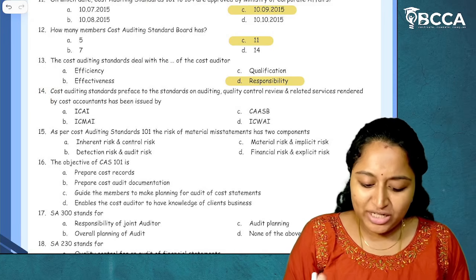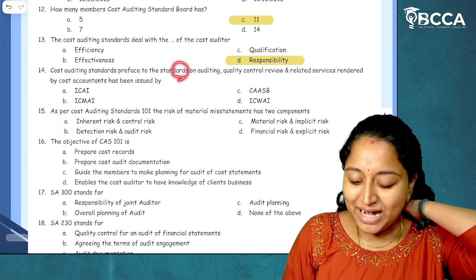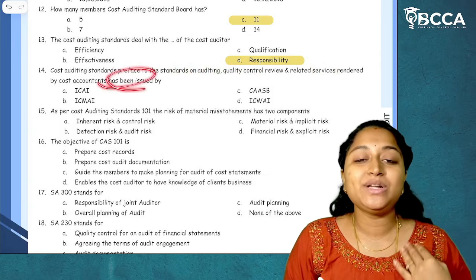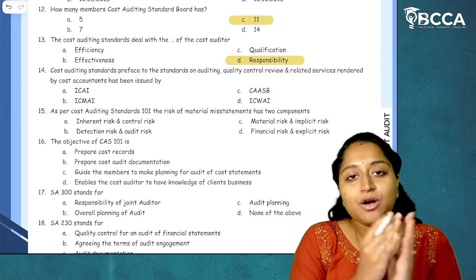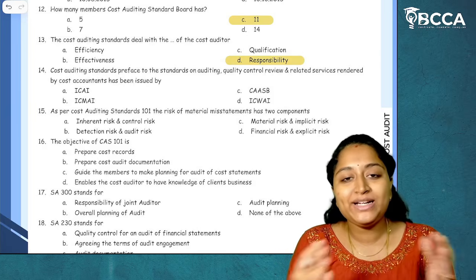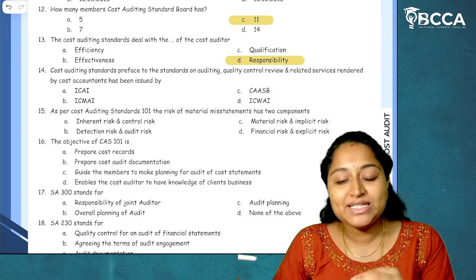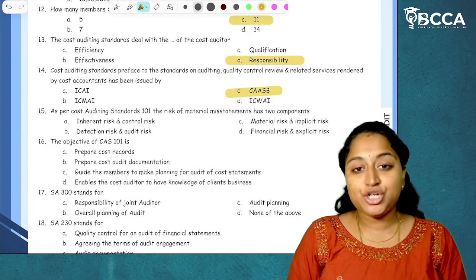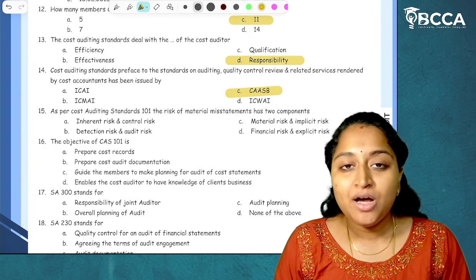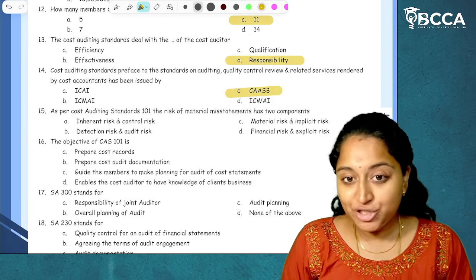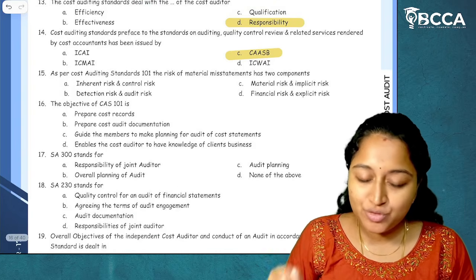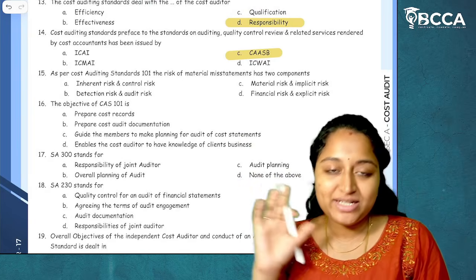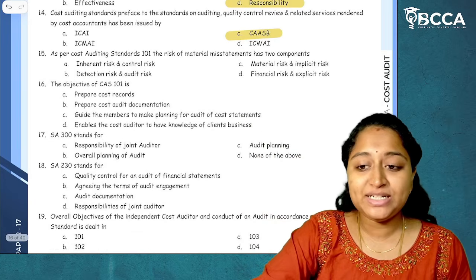Then question number 14. Cost auditing standard preface to the standards on auditing, quality control review and related services rendered by cost accountants has been issued by. Simple question. Cost auditing standards have been issued by whom? It has been issued by Cost Auditing and Assurance Standards Board. So the answer will be CAASB, Cost Auditing and Assurance Standards Board. This can also be tested as full form. I hope it is clear. Don't get confused. ICMAI hasn't issued cost auditing standards. It is issued by a board. I hope it is clear.